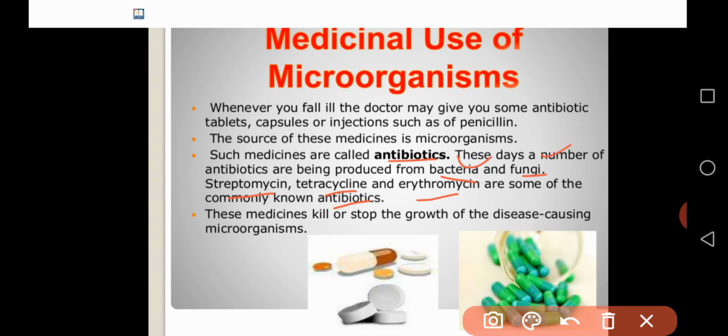These medicines kill or stop the growth of disease-causing microorganisms. How do antibiotics work in our body? Antibiotics are manufactured using microorganisms like bacteria and fungi. Those antibiotics kill or stop the activity of harmful or disease-causing microorganisms present in our body. In this way antibiotics work in our body.